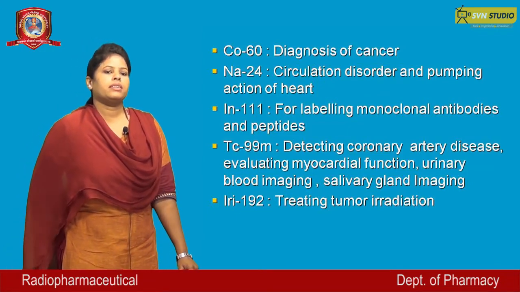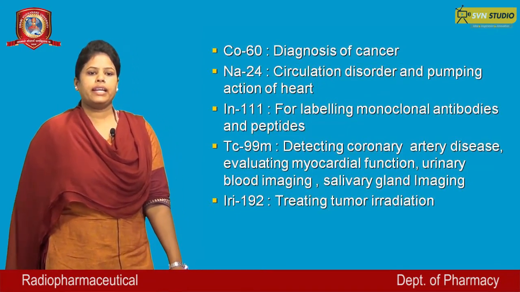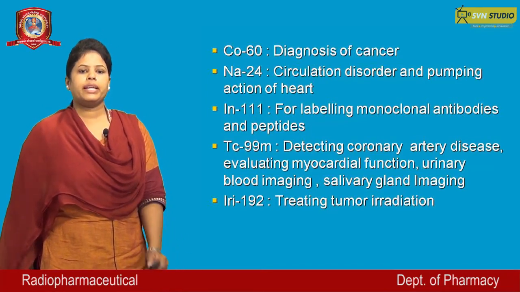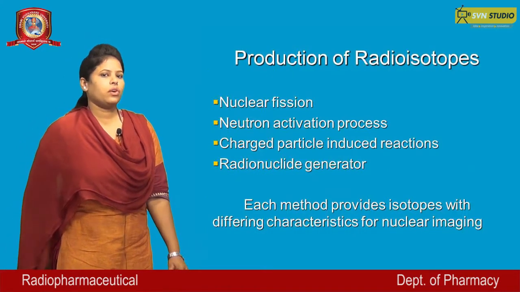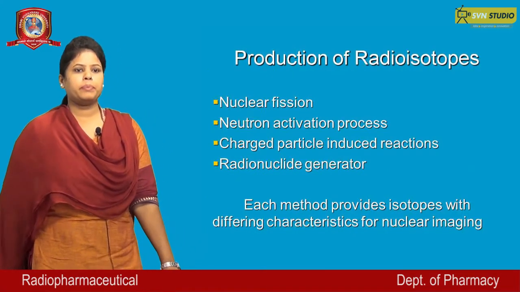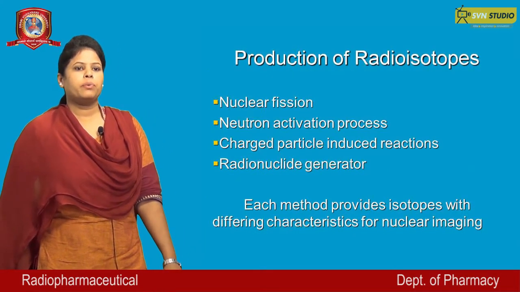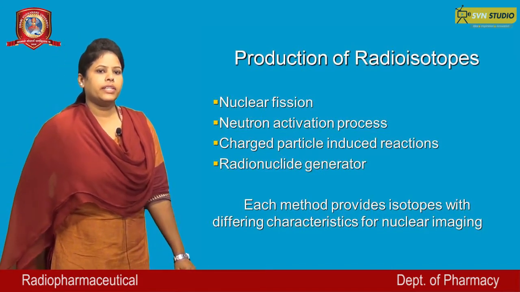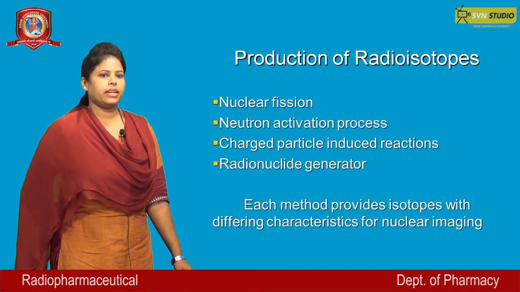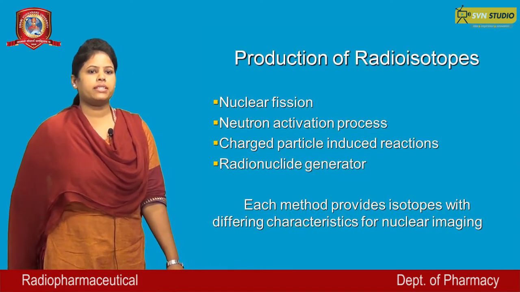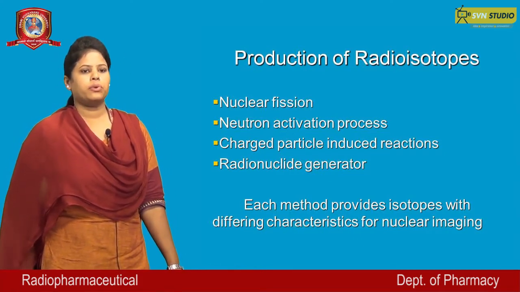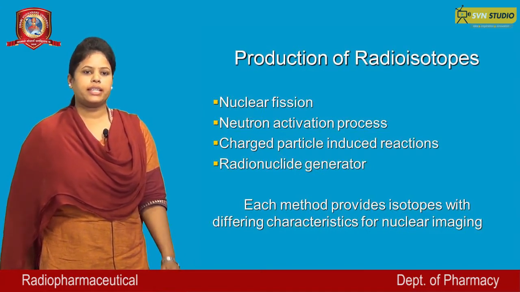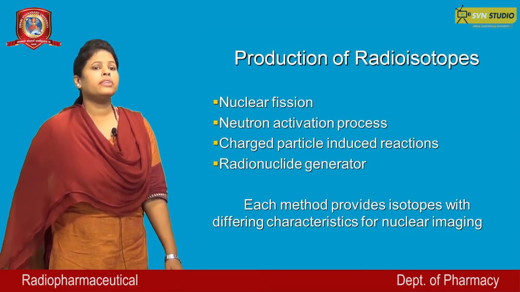Iridium-119 is used for treating tumor irradiation. Now, production of radioisotopes. Radioisotopes are produced by 4 methods. First method is nuclear fission. Second is neutron activation process. Third is charged particle induced reactions. Fourth is radionucleotide generators.